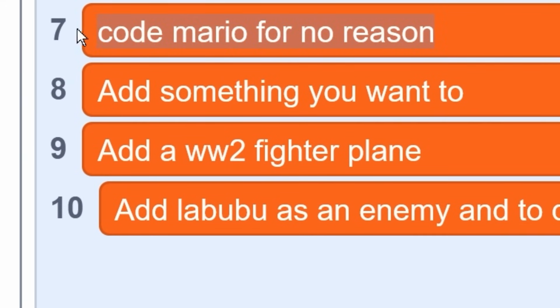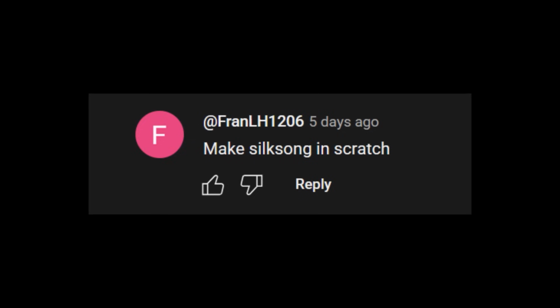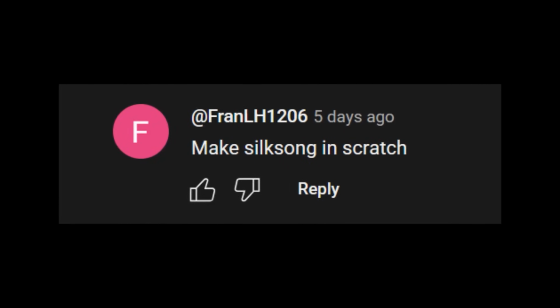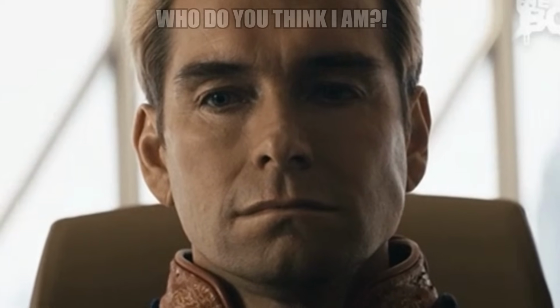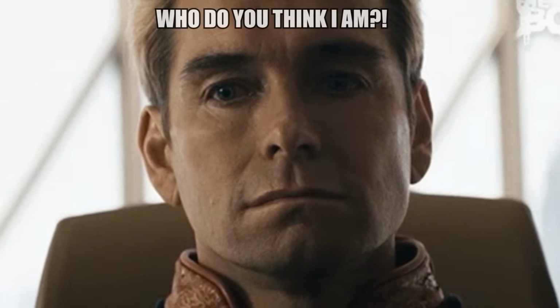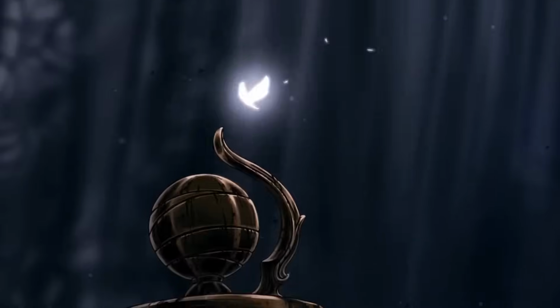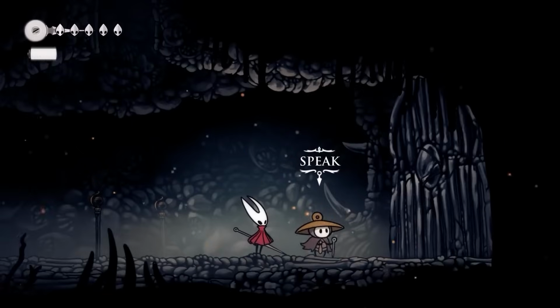So now it's time for your second idea. Fran LH1206 says, make Silksong in Scratch. You can't keep getting away with it! Hollow Knight Silksong is a massive game, and it probably wouldn't even be possible to create in Scratch, so I'm gonna have to find a way to creatively implement this idea into the game.